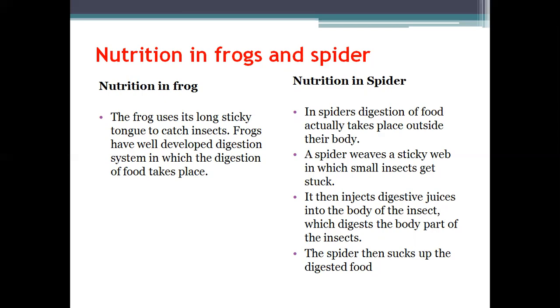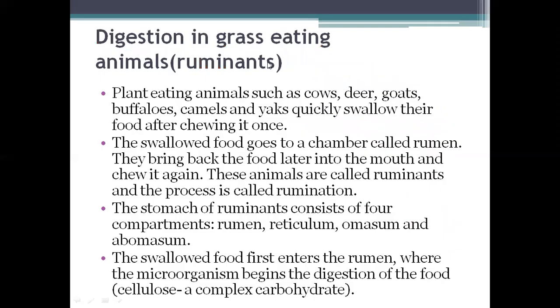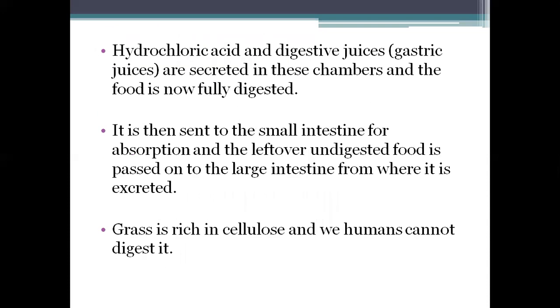Quite interesting, right? Now, the digestion in grass-eating animals, which are called ruminants. You must have seen a cow. They take up the food quickly, all at once, and whenever they find free time, they sit in a place and bring the food back up and chew it. It then gets absorbed in their body.